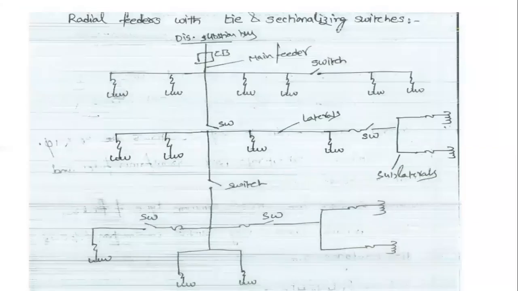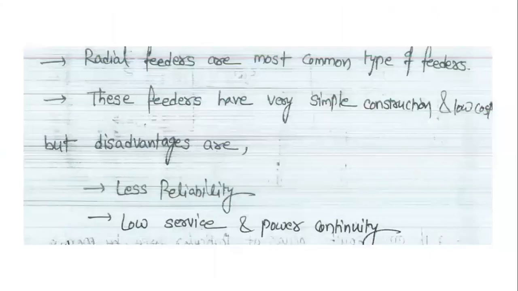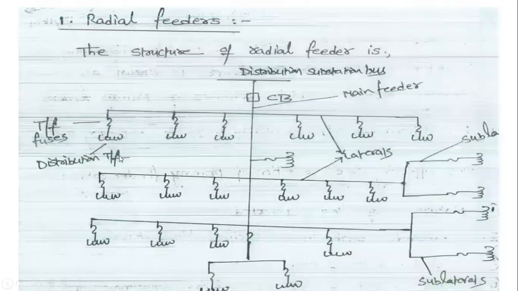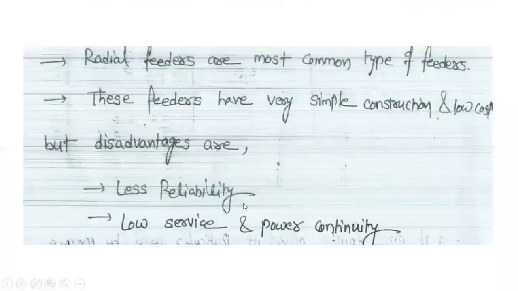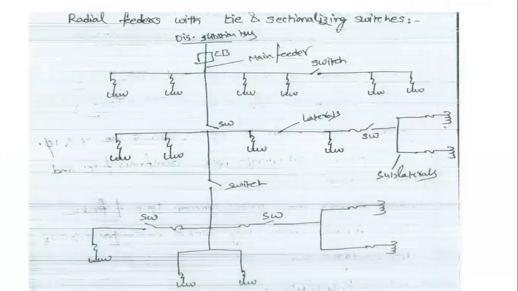These are the three types of radial feeders. This is the normal radial feeder, in which we are using only a single feeder. For improving the continuity of the supply, we use the radial feeder with tie sectionalizing switches. In that also we have one main feeder, but in that single feeder we are using the tie sectionalizer switches.